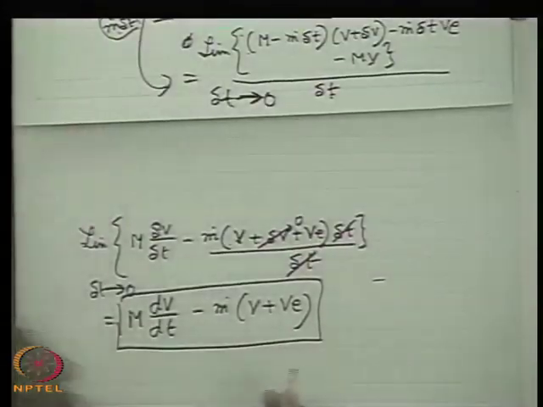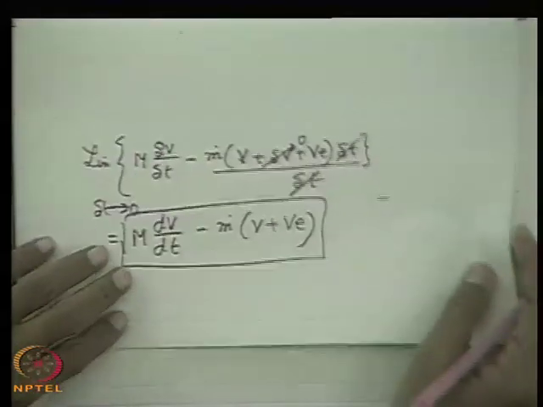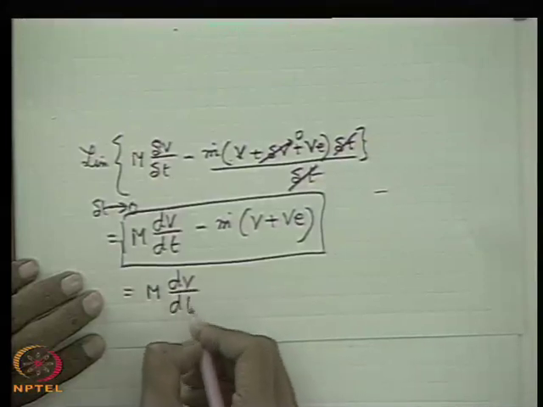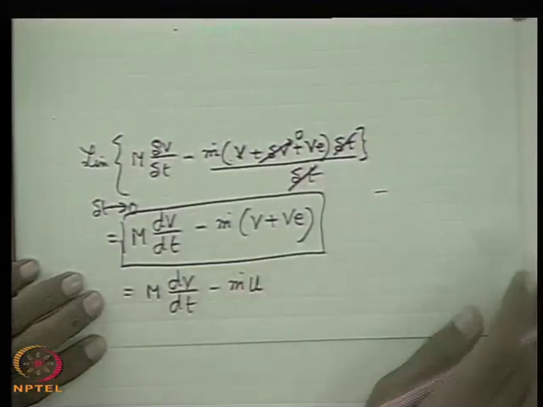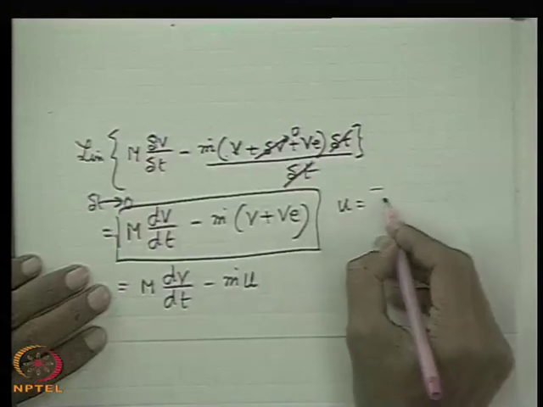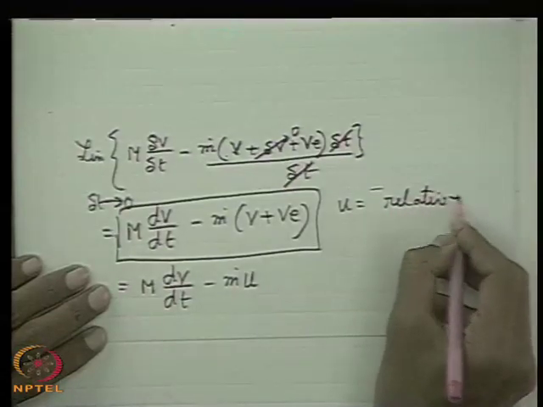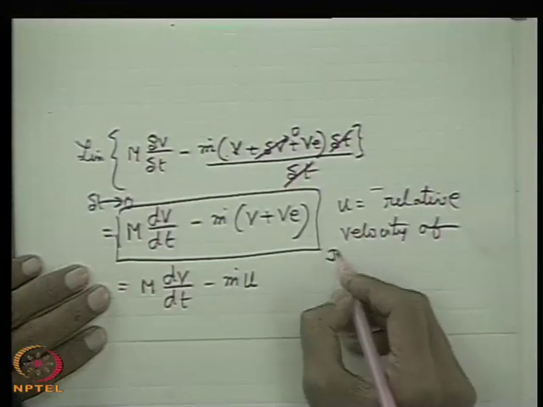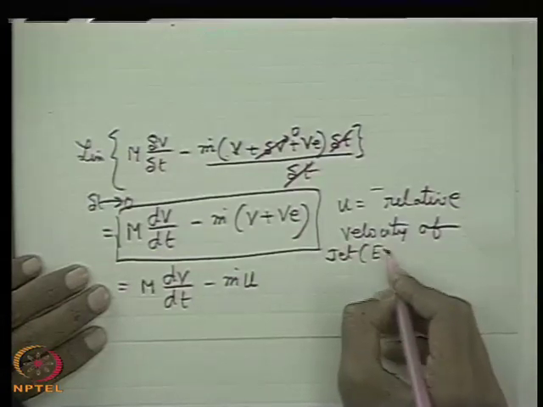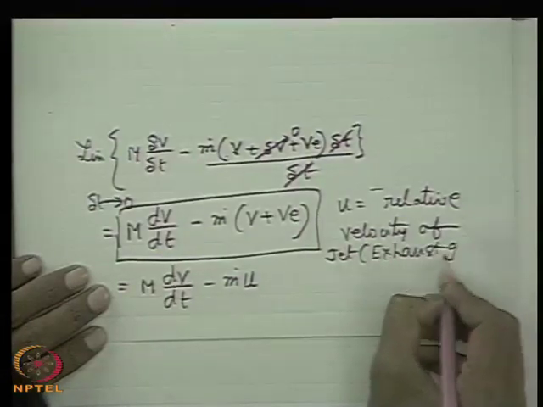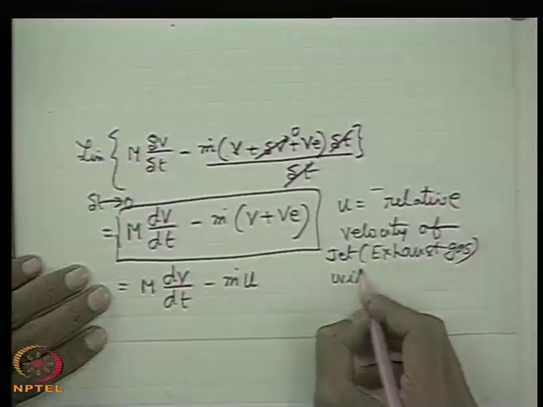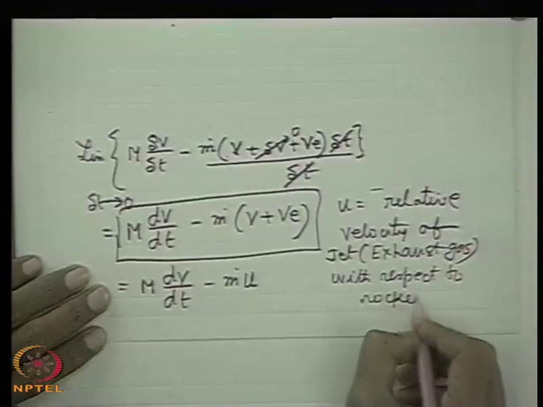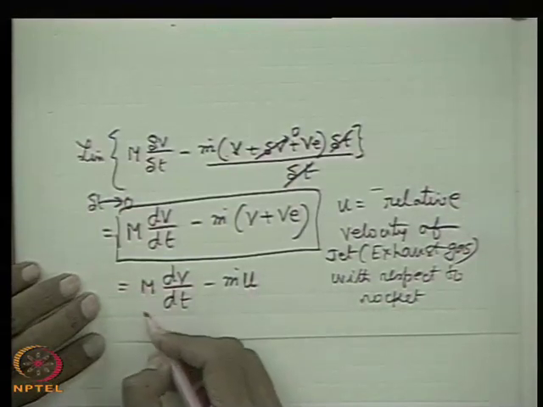So therefore this is usually written in terms of m dv/dt minus m dot u, where u is the relative velocity of the jet, or exhaust gas, whatever you call it, with respect to the rocket. So this is the rate of change of momentum.